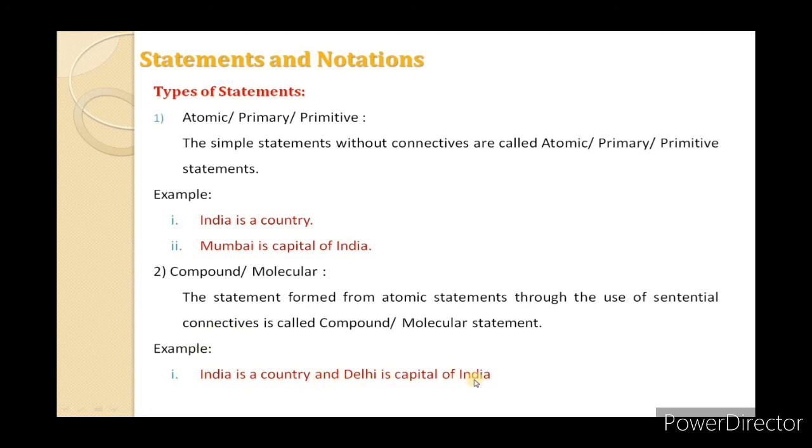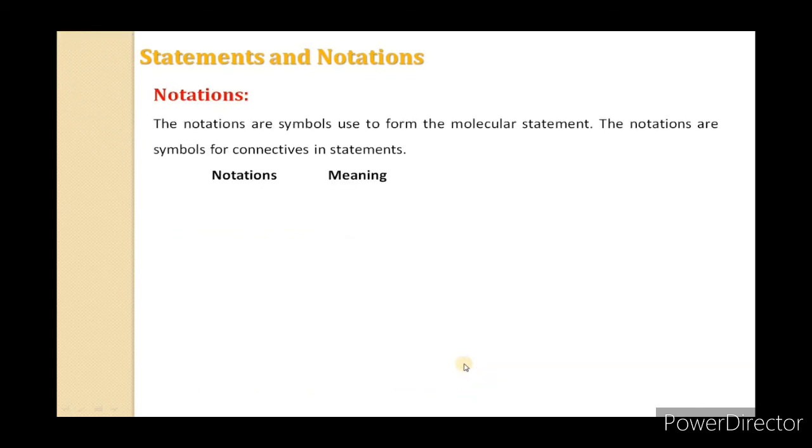The example is: India is a country and Delhi is the capital of India. Here, India is a country is the first atomic statement, and Delhi is the capital of India is the second atomic statement. By joining these atomic statements with the and connective, we have formed a compound statement.